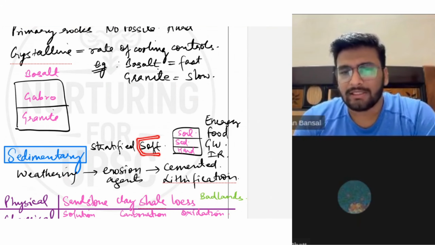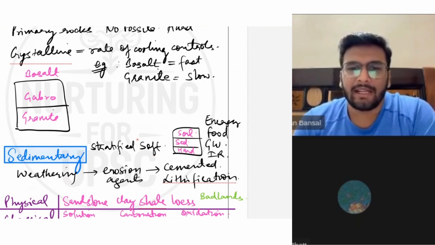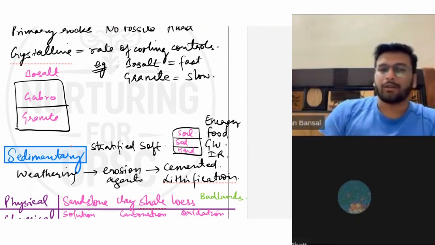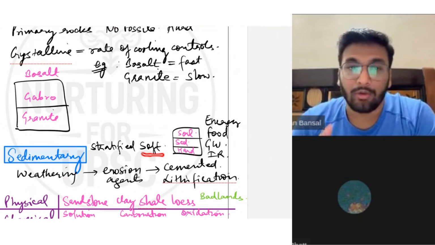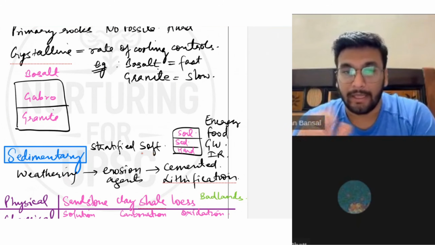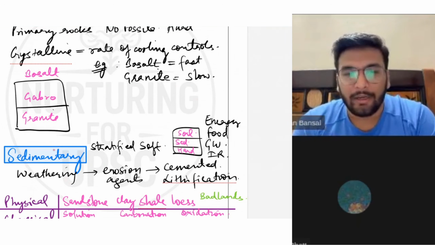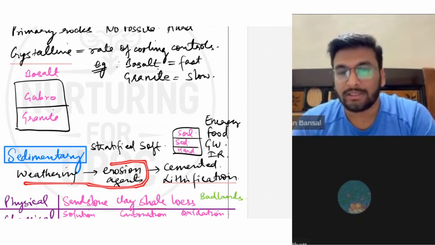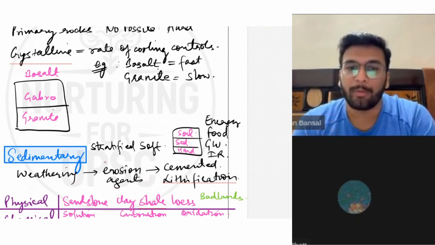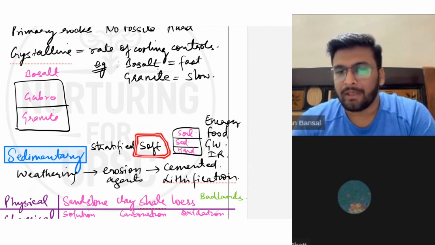Now what is the implication of these soft rocks? The implication is that groundwater recharge can be done, because the great plains are formed of sedimentary rocks. Since they are soft in nature, groundwater recharge can take place, and that's why agriculture is very prominent in the great plains. The second thing is, since the sedimentary rocks are weathered and deposited by erosion agents, they are fertile in nature. That's why agricultural practice is more prominent in the great plains. This is very important. That's why this soft nature is actually beneficial for us.